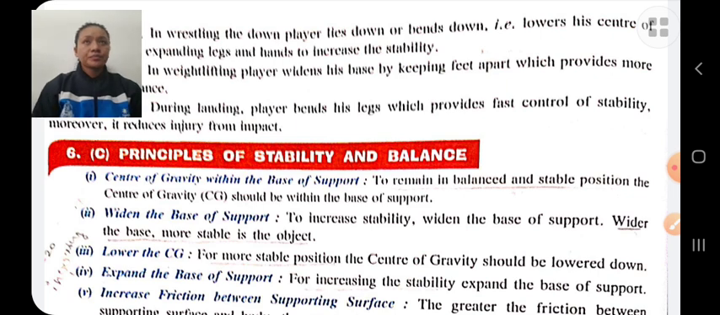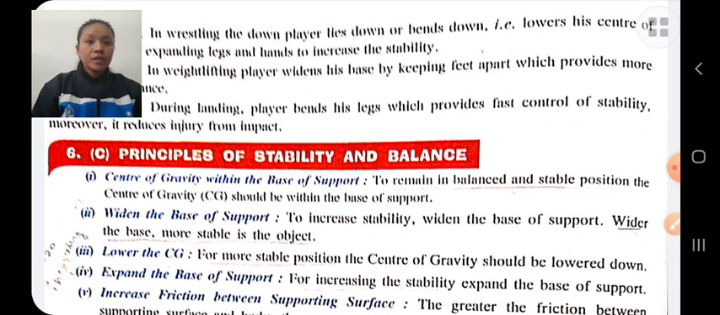Okay, first, equilibrium. Equilibrium is a condition in which one force cancels another force, therefore the resultant force acting on a body is zero. Equilibrium is also known as balance. There are two types of equilibrium: static equilibrium and dynamic equilibrium.